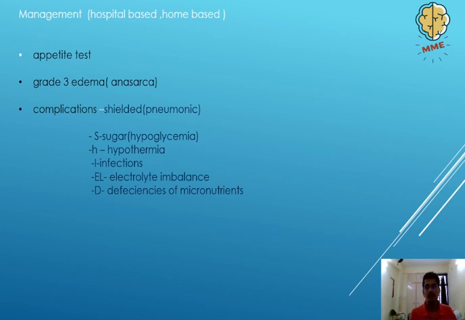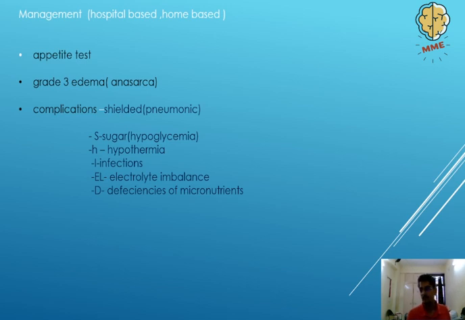Then the second finding is grade 3 edema, also known as anasarca. What is this? So basically we classify edema into 3 types: grade 1, grade 2 and grade 3. In grade 1 it is just feet edema. In grade 2 it is feet edema plus upper limb and lower limb are both edematous as well. And grade 3 is basically a generalized edema all over the body. And it is quite a bad sign, and such a person needs to be managed in the hospital itself.